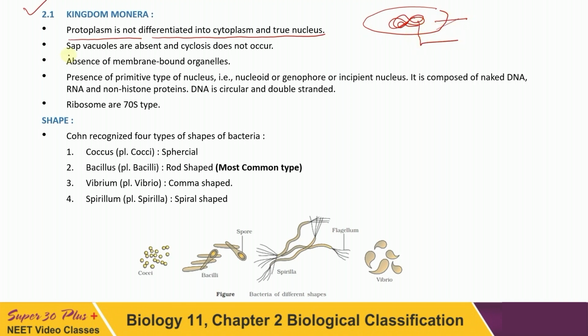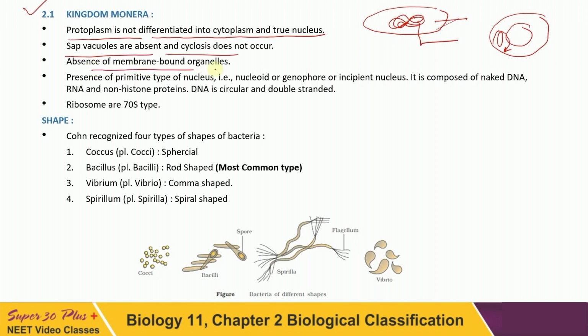The sap vacuoles, which are present in eukaryotes, are absent here, and that is why cyclosis is absent. In eukaryotes, there is a nucleus and there are vacuoles, and the cytoplasm circulates around these vacuoles, which is known as cyclosis. In prokaryotes, this is absent.